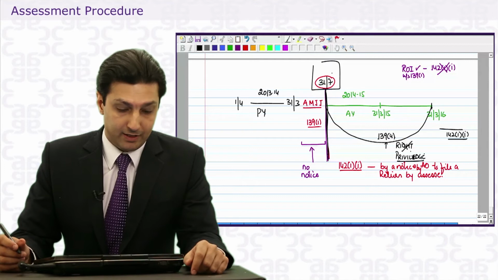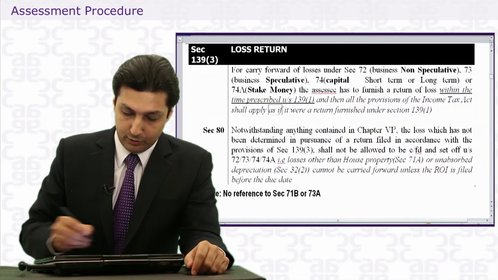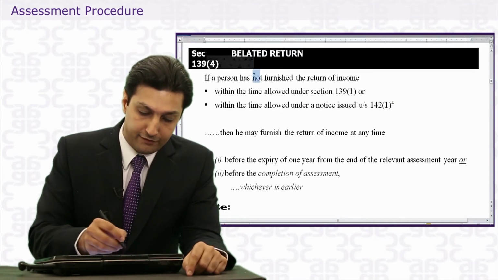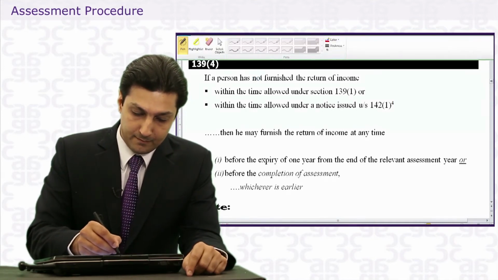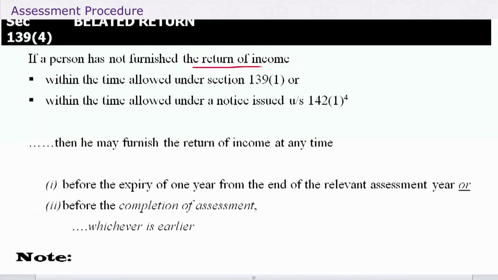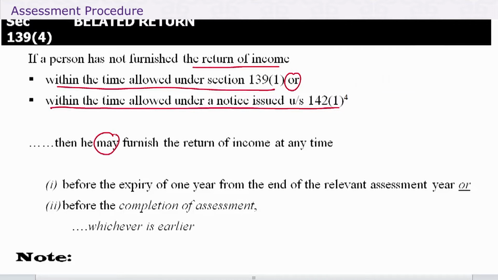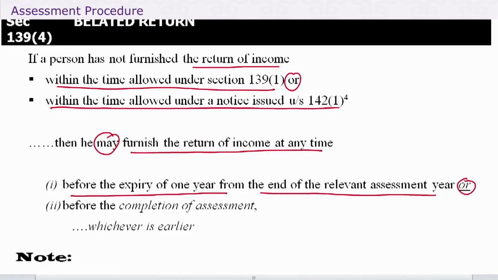Because when we read the time period to file a belated return, let's go and do that. Section 139(4) says, if a person has not furnished a return within the time allowed under 139 or within the time allowed in a notice under 142(1), then he may furnish the return of income at any time before the expiry of 1 year from the end of the relevant assessment year or before the completion of assessment, whichever is earlier.